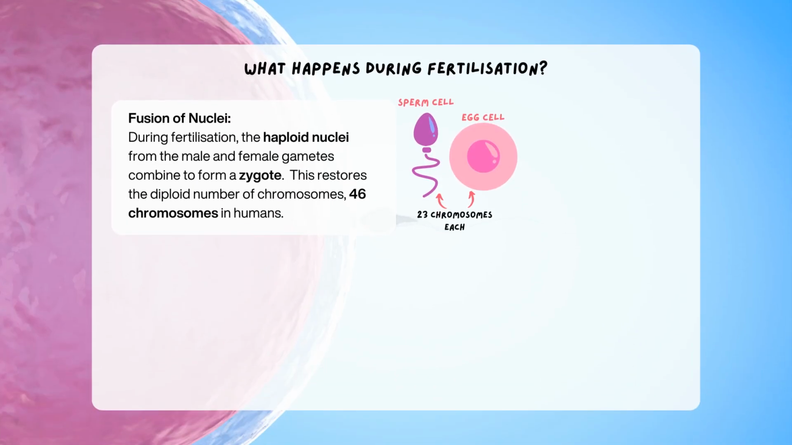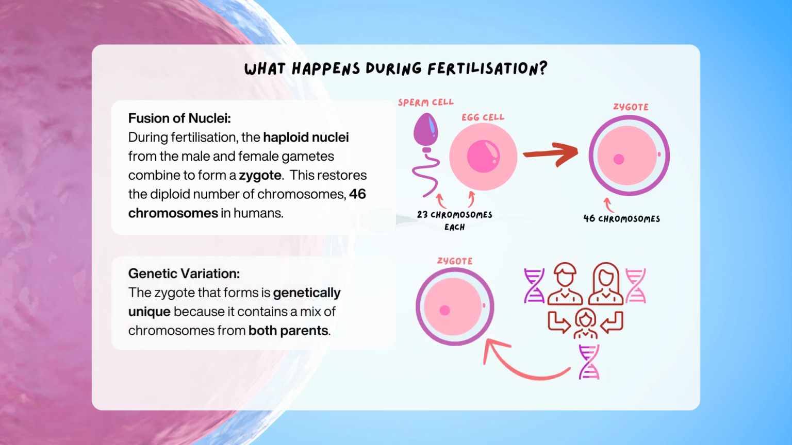Next, let's see what happens during fertilization. During fertilization, the haploid nuclei from the male and female gametes combine to form a zygote. This restores the diploid number of chromosomes, 46 chromosomes in humans. The zygote that forms is genetically unique, because it contains a mix of chromosomes from both parents.